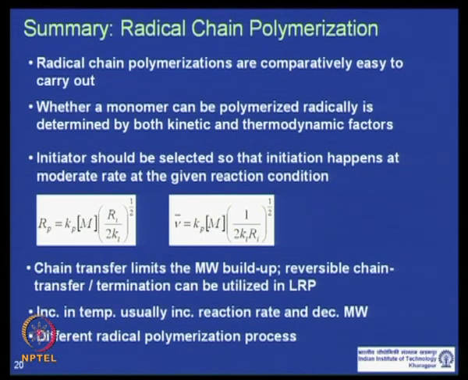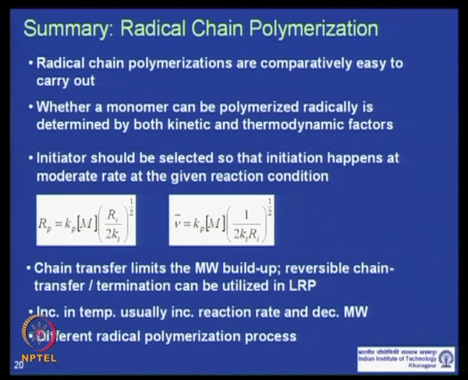So, we showed the examples of alpha methyl styrene or 1,2 disubstituted monomers like maleic anhydride, where the radical polymerization becomes difficult, and that is not only the thermodynamic factor; the kinetic factor also plays a role. If the propagating radicals cannot approach a monomer, for example in the case of 1,2 disubstituted monomers, then the polymerization becomes difficult, like maleic anhydride.